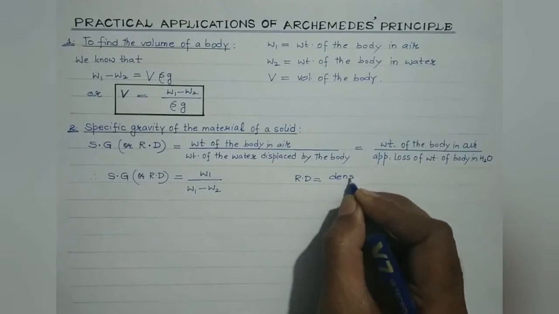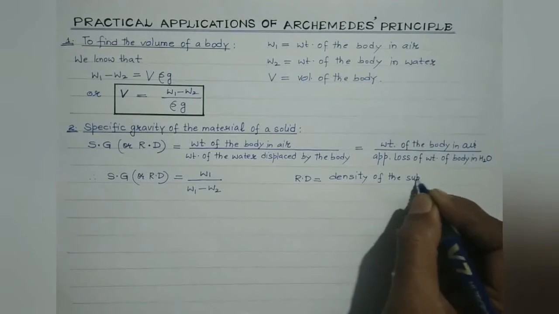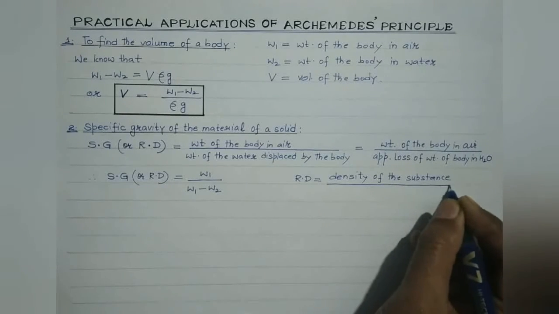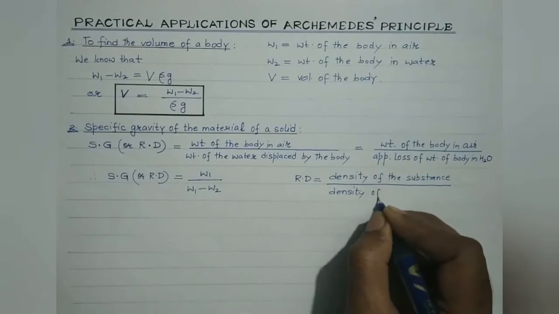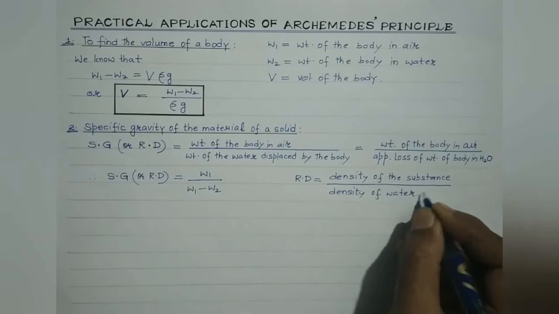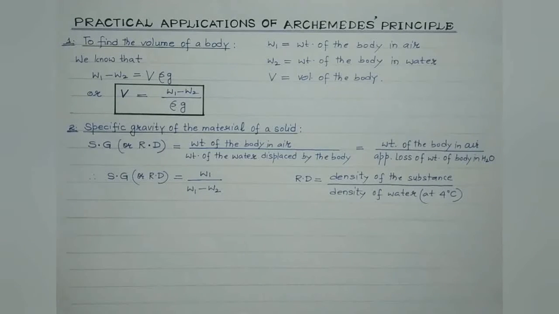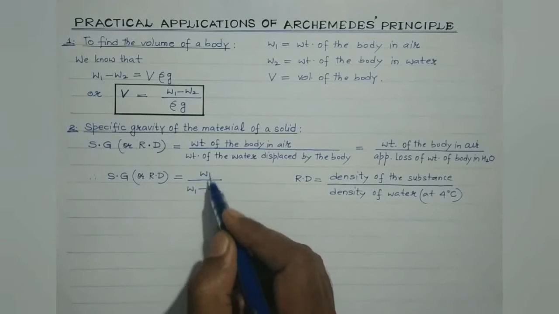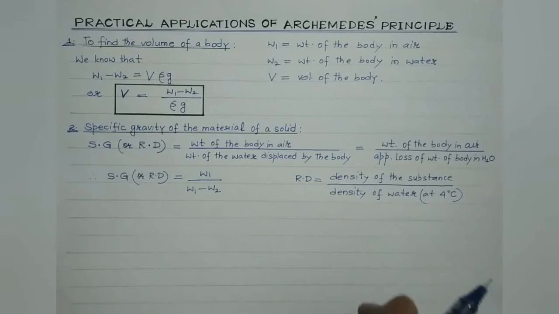It is actually the ratio of the density of the substance to the density of water at 4 degrees Celsius. At 4 degrees Celsius, the density of water is 1000 kg per meter cube, right? Since specific gravity or relative density is the ratio of two similar physical quantities, therefore, it is a dimensionless quantity having no units. Clear, students?